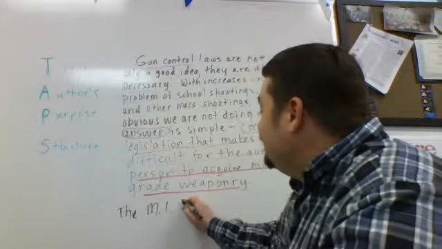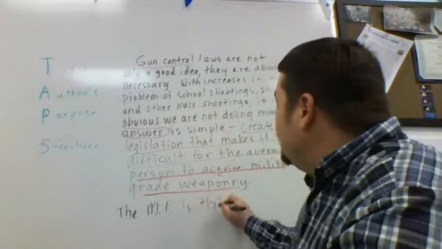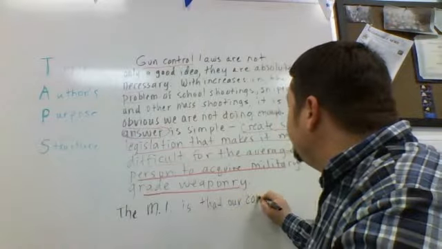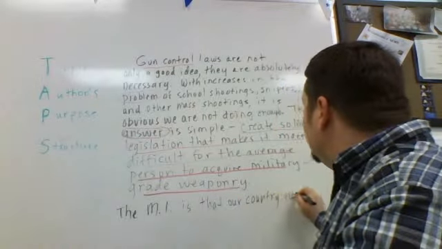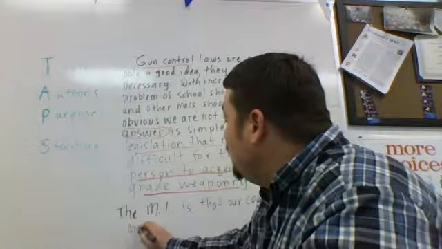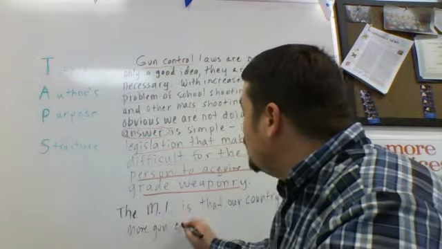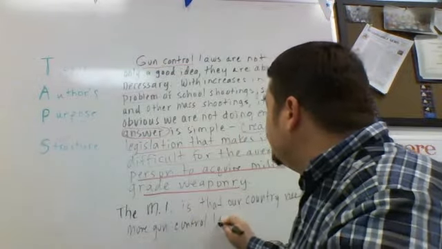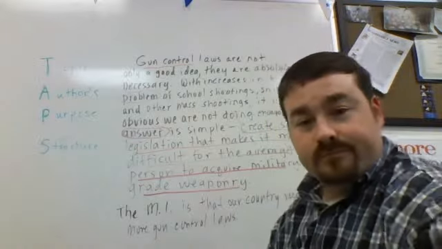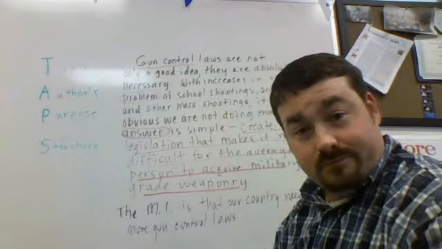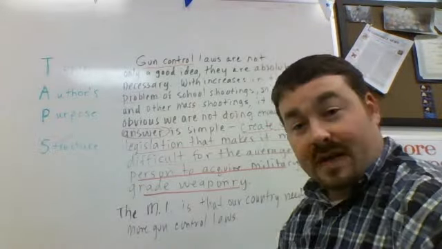The main idea is that our country needs more gun control laws. Agreed? Sounds like a pretty good main idea statement to me.